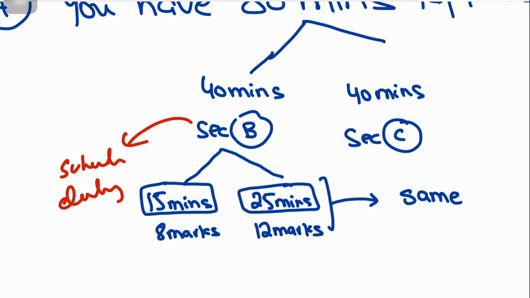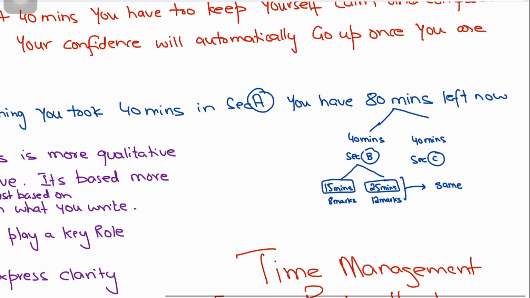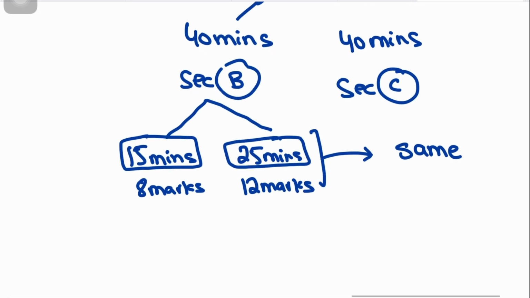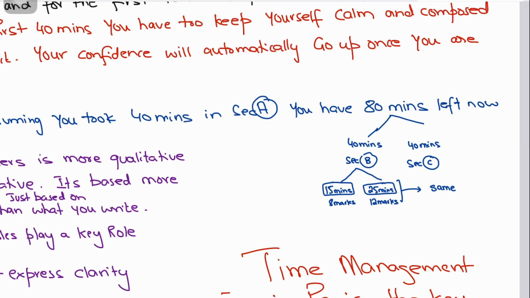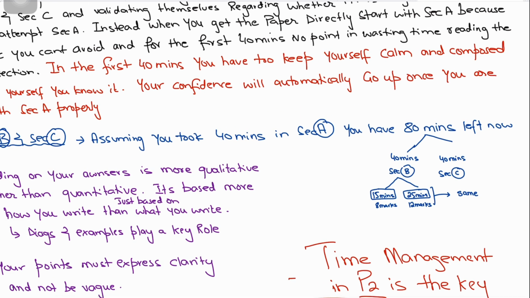But you see, here is where the problem happens. You must finish it in 40 minutes. That is it, right? You have to keep this time management in front of you. Otherwise, you will regret it later on and you will not be able to complete the paper. The same time management policy will apply in section C as well. I am telling you, every year I see lots and lots of students telling me they were unable to complete the paper. A-star students ending up with bad grades. Why? Because they could not complete the paper on time.